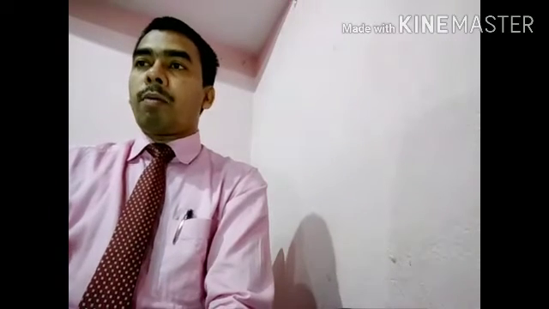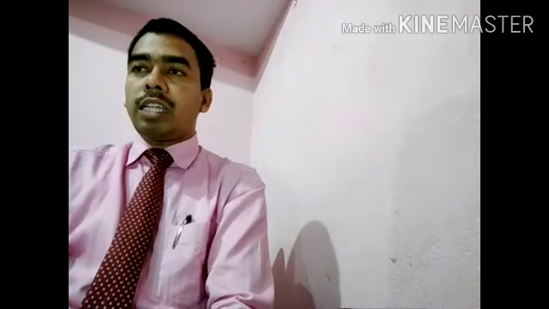This backbone is also called the vertebral column, and each of the 33 small bones is called a vertebra. So these are the main structures in our body made up of bones.